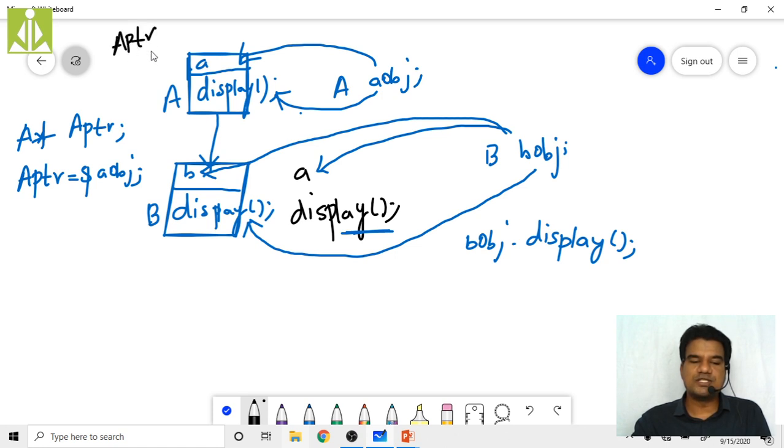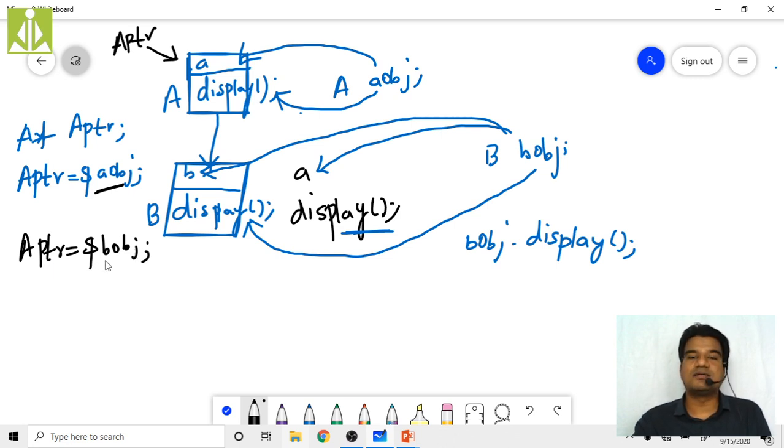So APTR is pointing to here right now, as I stored the address of AOBJ into that APTR. Clear? So I cannot access my B and display function from the derived class, from the subclass. Understood? So right now, in order to access the inherited member, what I am doing is APTR equals address of BOBJ. I am storing the address of the B class object into the A class base pointer. Base class pointer, I am storing the address of the derived class object.